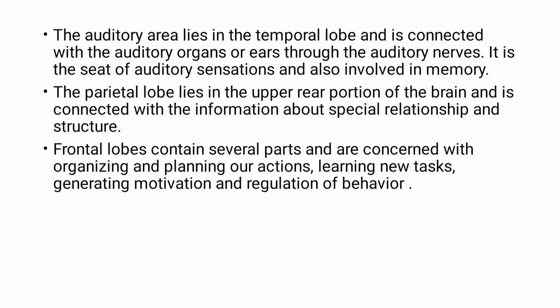Next is the parietal lobe. The parietal lobe lies in the upper rear portion of the brain and is connected with information about spatial relationship and structure. If you are thinking about spatial relationship, you can tell whether an object is closer to you or farther from you. Everything you can tell by means of this parietal lobe perception. So it is responsible for what? For spatial relationship and structure, various structures.